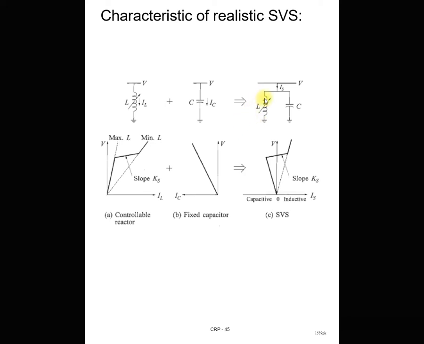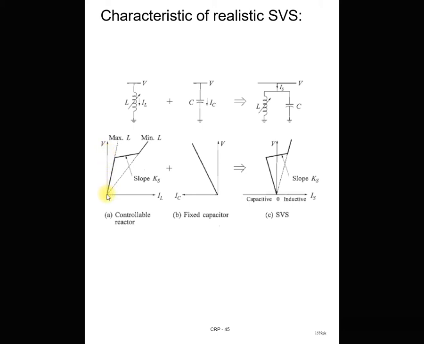As we know the inductor characteristics, here we plotted the V versus I characteristic of the control reactor. This control reactor VI characteristic looks like this. Here at zero current but rated voltage, no reactive power absorption is required.